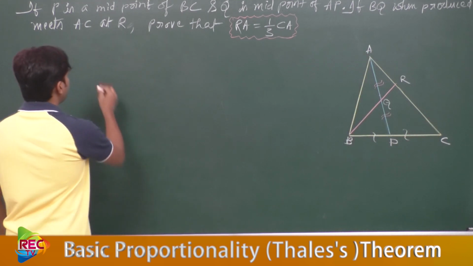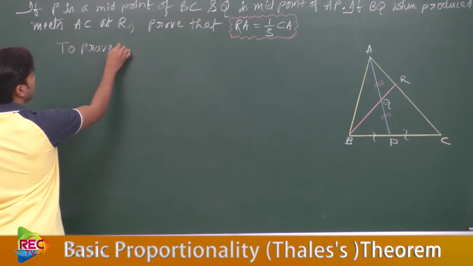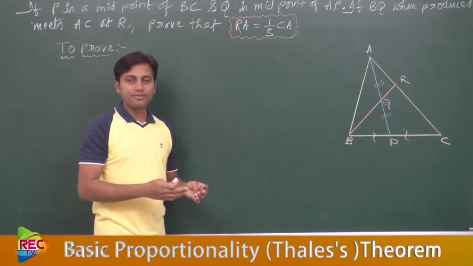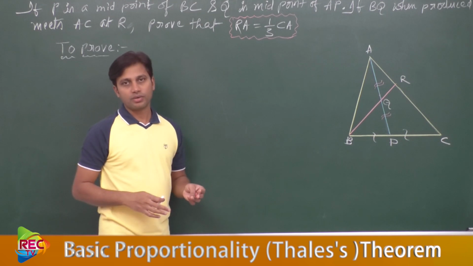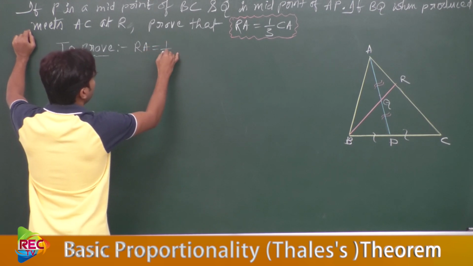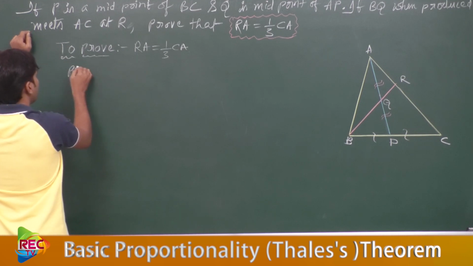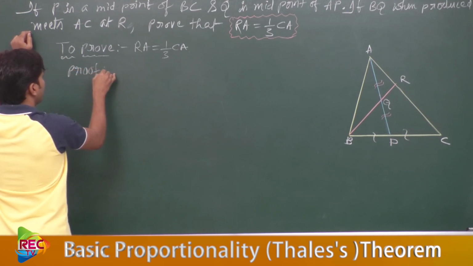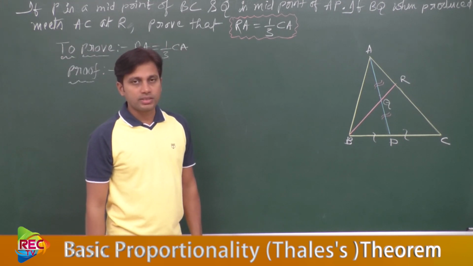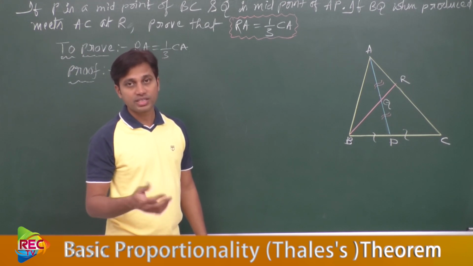First, let us write down what we need to prove. Actually, we don't need to write this, but for clarity on what we have to prove, I am writing it in the beginning. RA equal to, we need to show, 1/3 CA. Now let us start the proof. For proving this, the given information is insufficient, so we need to do some additional construction.